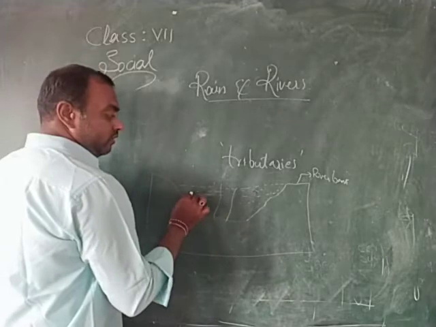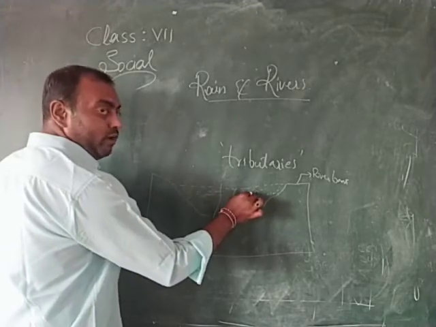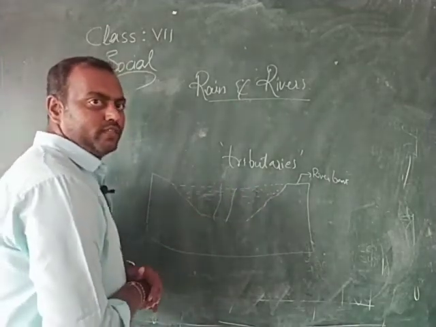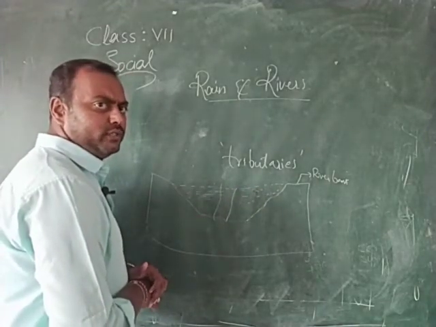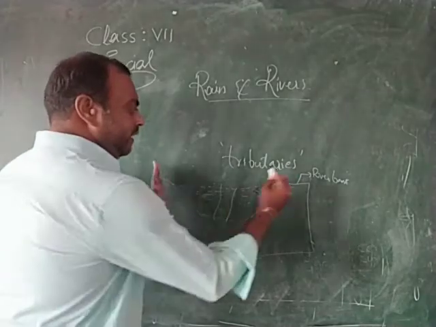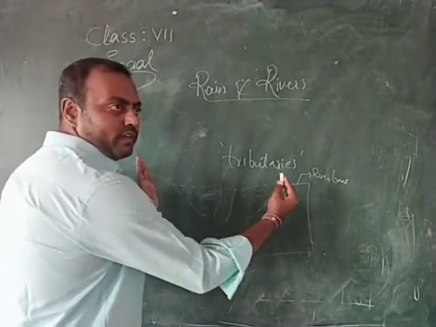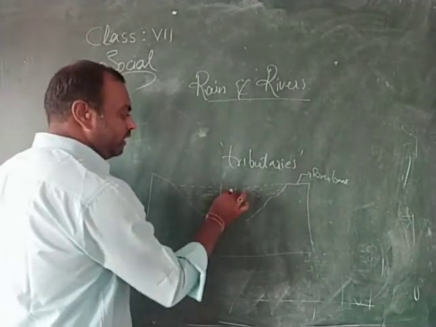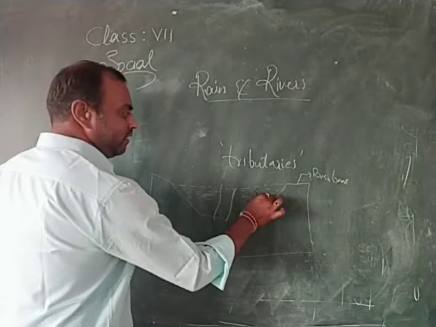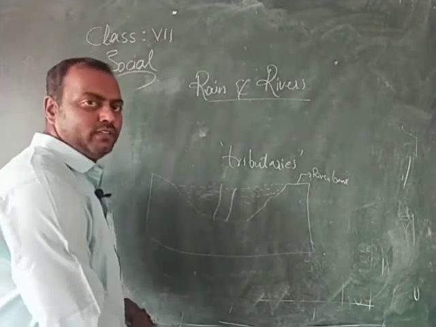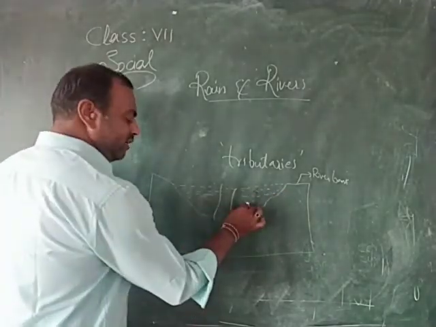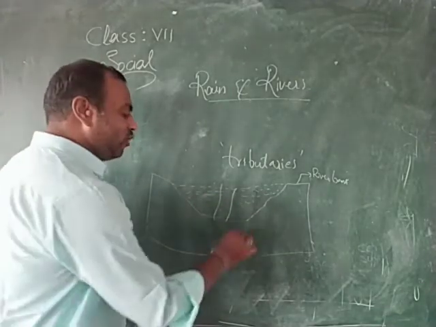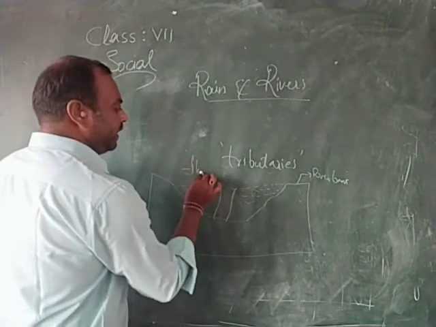And this is the water level during the full course of the river. But during the summer season, during the dry season, the river course shrinks and becomes narrow, and it flows only in this part, and the remaining part is completely covered with sand and gravel. This region, which is covered with sand and gravel during the dry season, is called the flood plain.